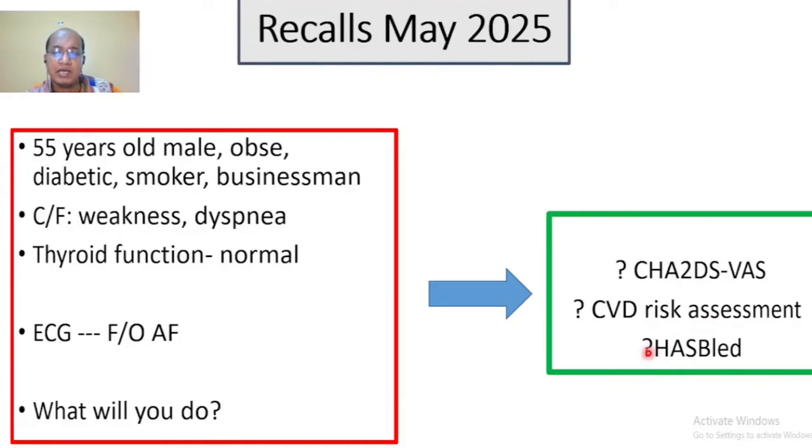And HAS-BLED is about the bleeding tendency in patients under anticoagulation. These patients have yet to start anticoagulation, not already under anticoagulation. So I think HAS-BLED is not related here, but the first two, CHA2DS2-VASc and cardiovascular risk assessment, are most important. With this scenario, CHA2DS2-VASc scoring is the most important. So what will you do? I will go for CHA2DS2-VASc scoring. So now we can go to the next question.